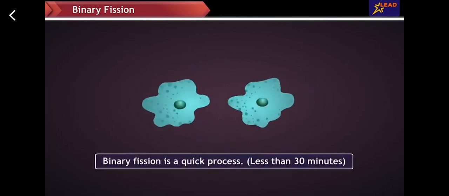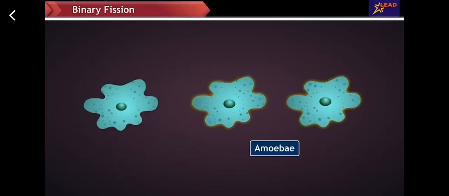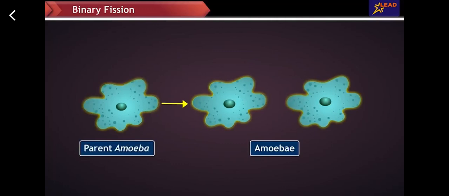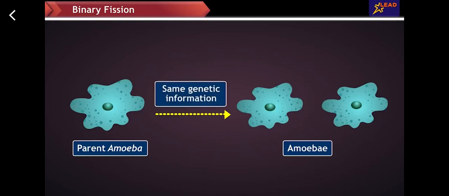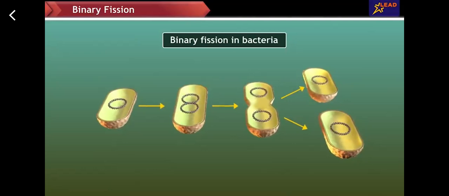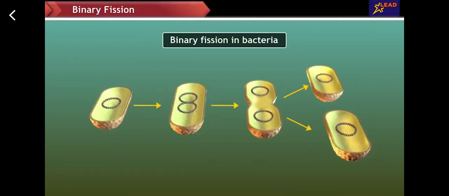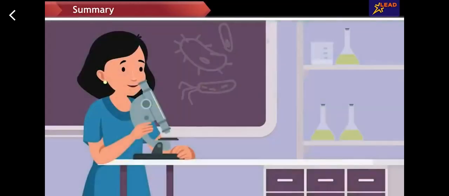Binary fission is quicker than budding. This is why after 2 days, Seema saw many amoebae under the microscope. The amoebae are identical to the first amoeba that reproduced. That is, they all carry the same genetic information as the first amoeba. Like amoebae, unicellular organisms like bacteria also reproduce very quickly through binary fission.